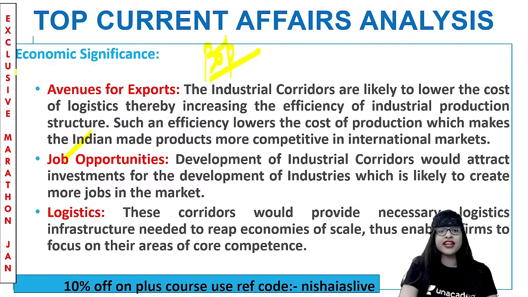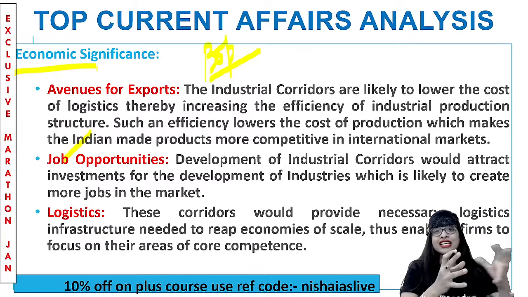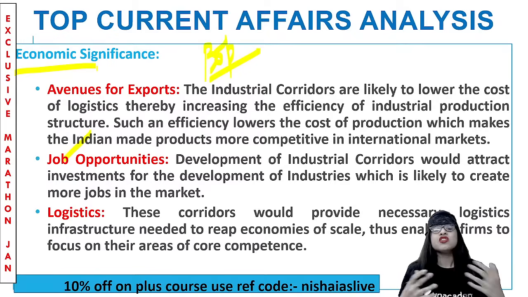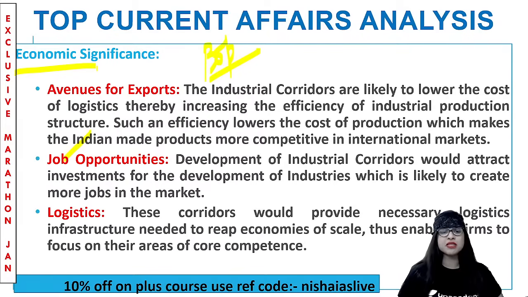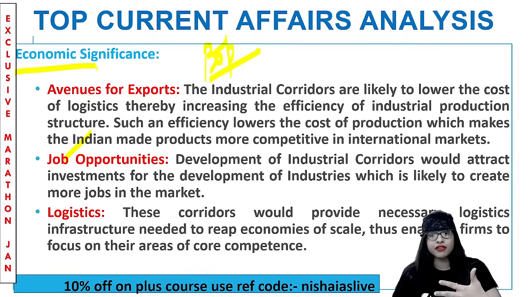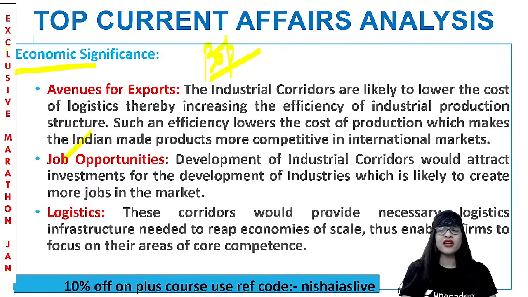Next, the economic significance of establishing such industrial infrastructure projects is job opportunities. Very true. I told you a couple of minutes before. When corridors come, obviously a lot of investments come in for the development of industries in that particular area. So for the people in that area, or let's say the entire country, a load of employment opportunities are created. And that is contributing to a greater extent to the growth and development of our country. Next is logistics. That is also improving when such projects pop up.